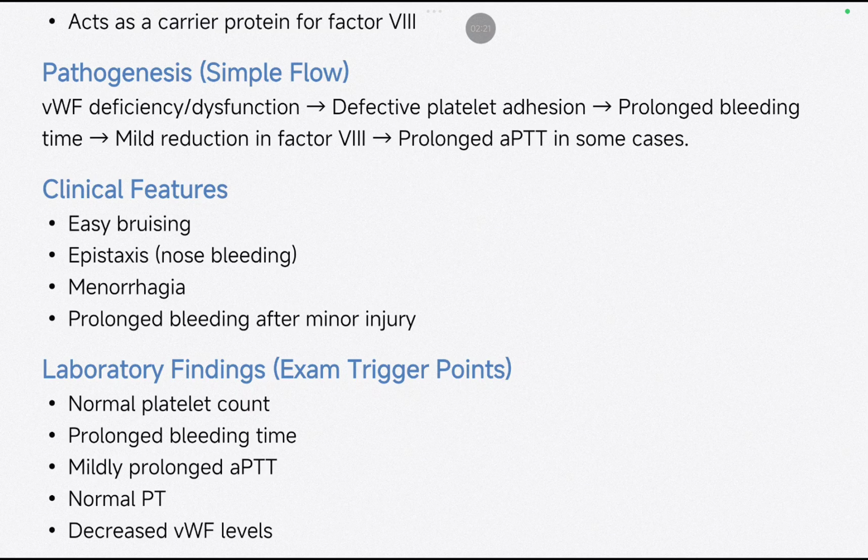Why? Because there is reduced clotting factor 8. You might remember clotting factors 8, 9, 10, 11. All these are required. So even if one reduces, the body's ability to clot decreases significantly.